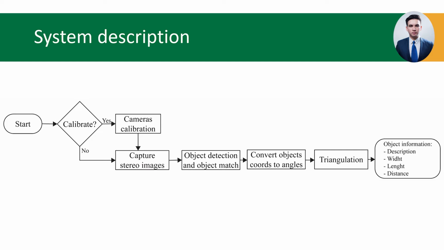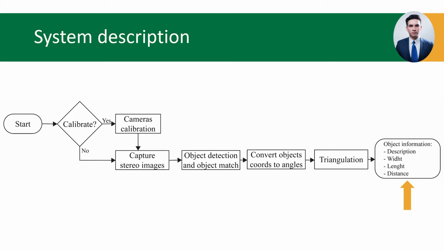This block diagram presents the steps to calculate this information. The first step is to calibrate the cameras if needed. If it doesn't need calibration, the next step will be to capture the stereo images. Then, the object detection algorithm will get the coordinates of objects in the images. Then, a pattern match algorithm will find this object in the second image. The coordinates of these objects will be converted to angles, and this information will be used to triangulate the object's world position with the object image's positions to obtain the distance of the object from the vision system.